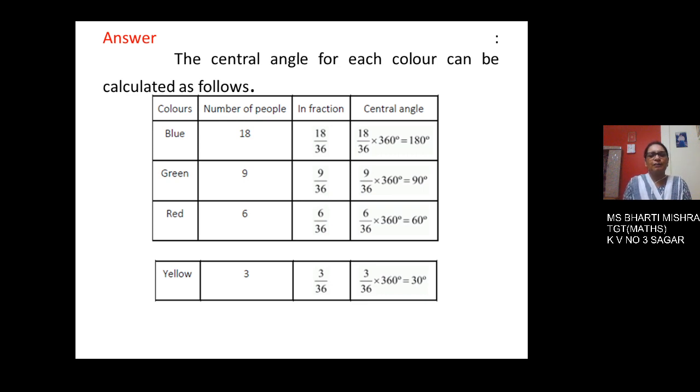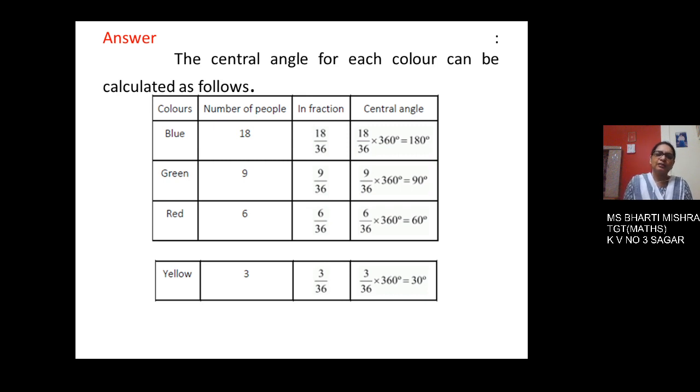Now blue color, 18 people are liking it. Now this fraction is calculated out of 36 persons. So 18 upon 36. Now the central angle is calculated as 18 upon 36 into 360. Now on cancelling, we get the result as 180 degrees.